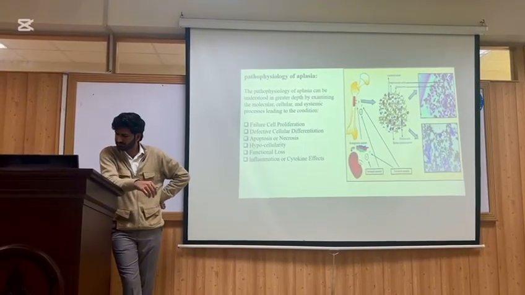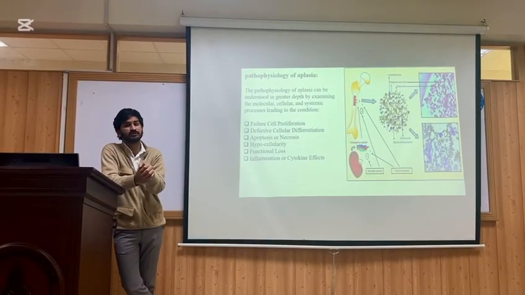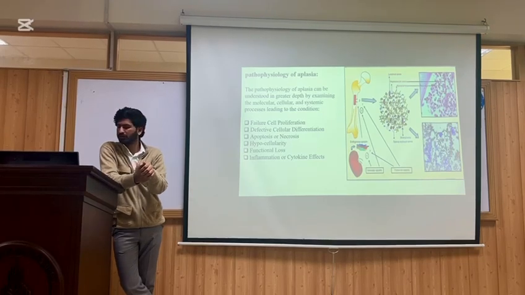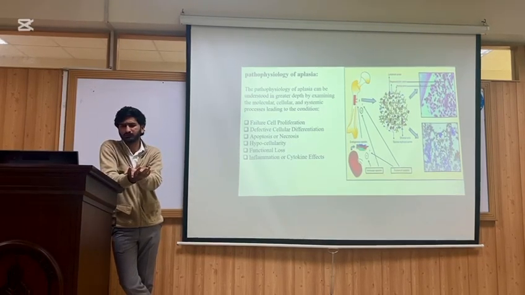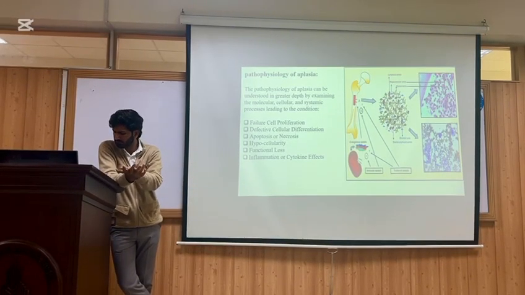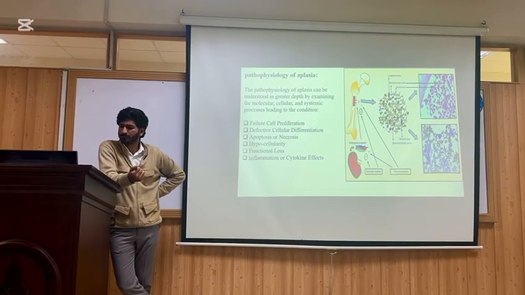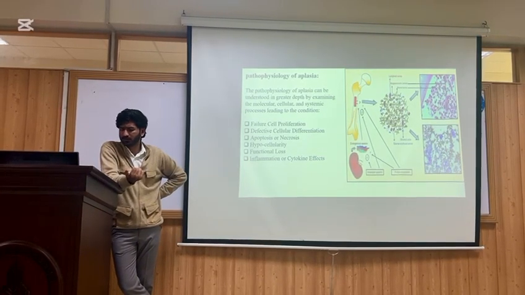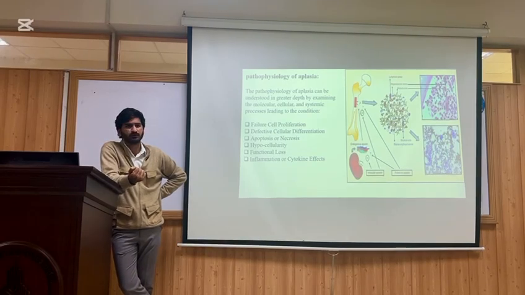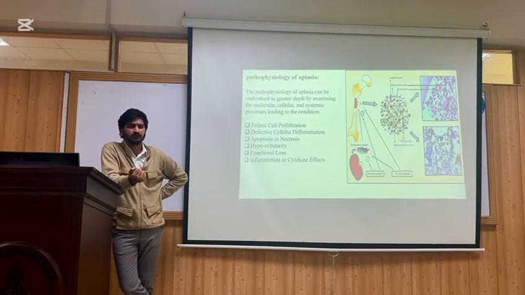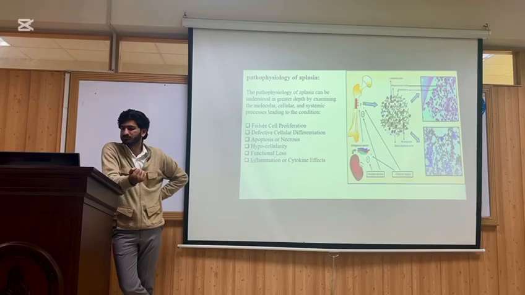In this condition, the hematopoietic cells fail to divide. After this, there is defective cellular differentiation. The cells do not divide properly, and this leads to abnormal function of the cells as well. It can also be caused by apoptosis and necrosis, which are types of cell death that lead to aplasia.